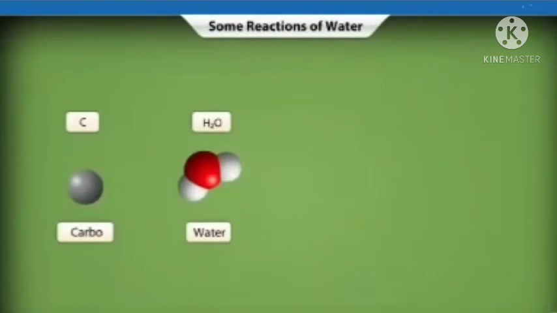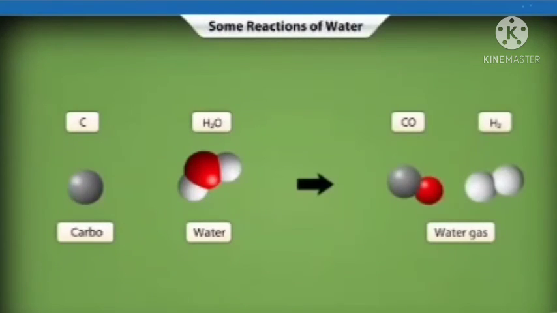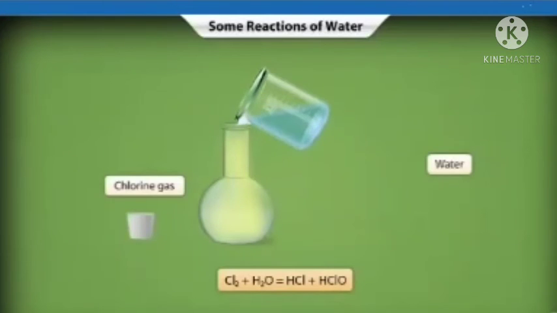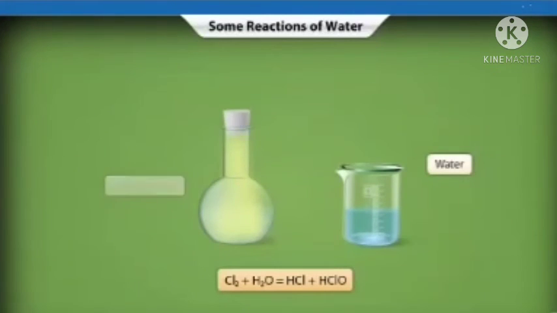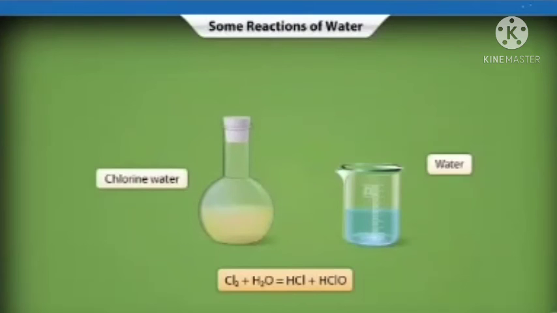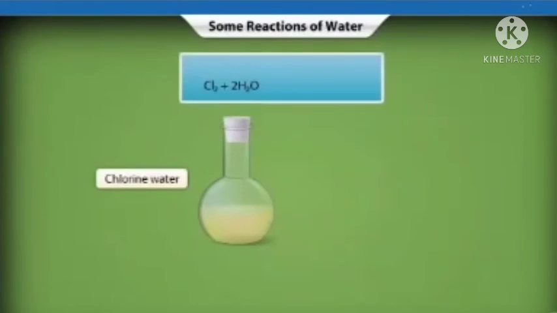When water in the form of steam comes in contact with coke, it produces water gas. Water gas is an important industrial fuel. Chlorine gas dissolves in water easily. It reacts slowly with water to give hydrochloric acid and hypochlorous acid. The aqueous solution of chlorine is called chlorine water.